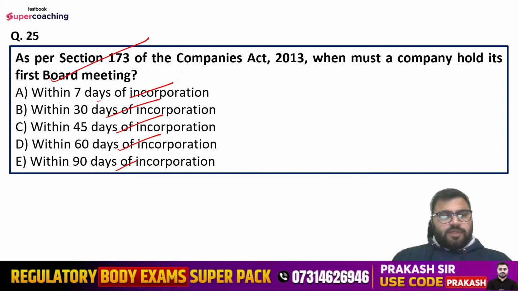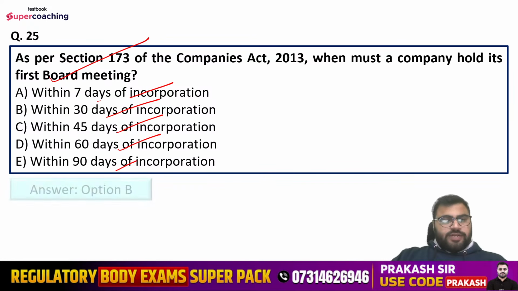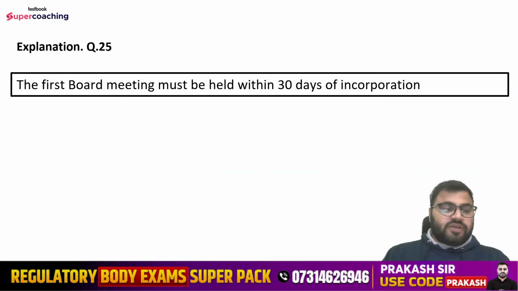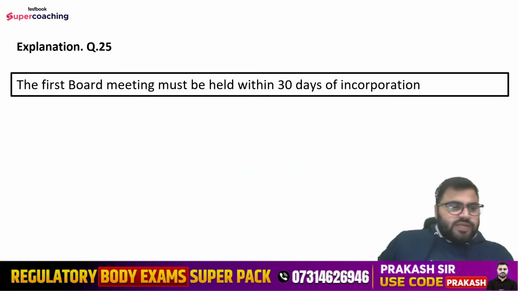Mansi is saying option number B. Nilesh is saying option number A. Lakshman is saying B. Vaishali is saying option number B. Nilesh is also saying B now. So till now everyone is saying option number B. So right answer is option number B only, that is within 30 days of incorporation. Anshika is also saying option number B, right? So within 30 days of incorporation, the company must hold its first board meeting. No, it is not D Ankul, it is B only.